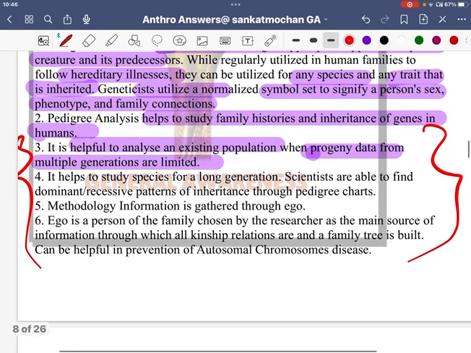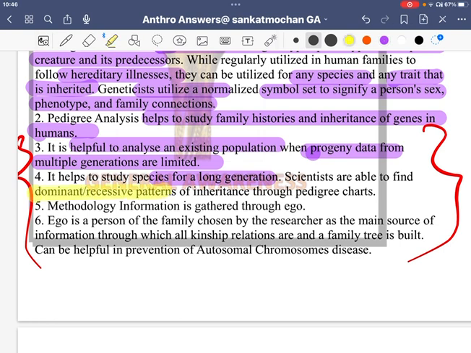Fine, and the analysis also helps to study a species over a long generation. See, same as what I said, species over a long generation, not a short generation. And scientists are able to find dominant and recessive patterns. See, this is very important. What is dominant and what is recessive? Dominant will show, and recessive, as you guys said, is closed in a box and kept, but maybe in certain other generations it will appear as the dominant one. When both male and female have the recessive pattern, the recessive will show its effect on the person.